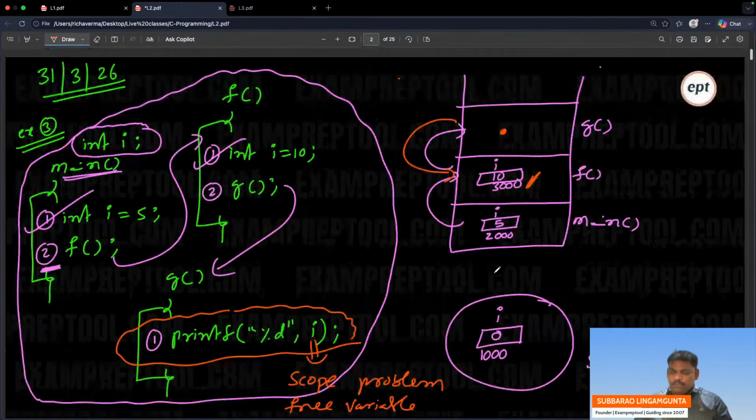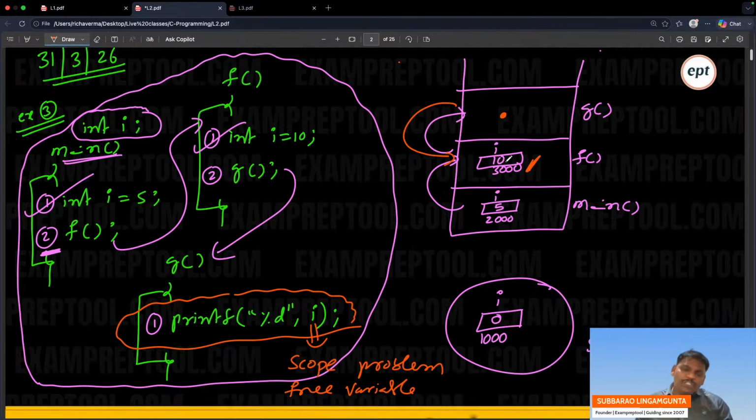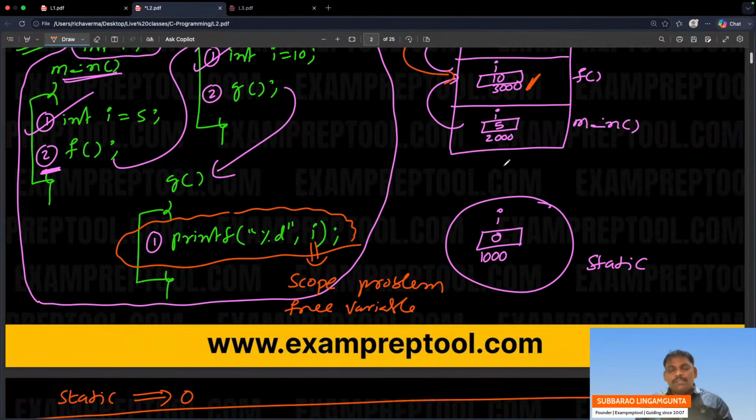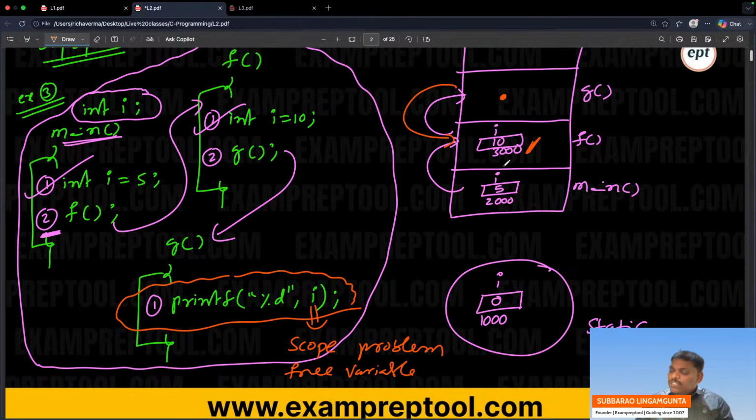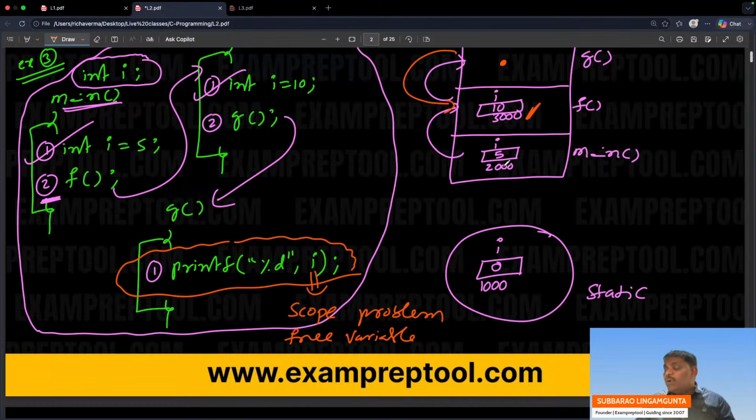Fine. By default, some students are asking, in the exam, if nothing is mentioned, what should I do? Go with static scoping, because in the examination only C programming is there. If they don't mention anything, go with static scoping. If they want dynamic scoping, they will say so. One language follows one scoping technique.